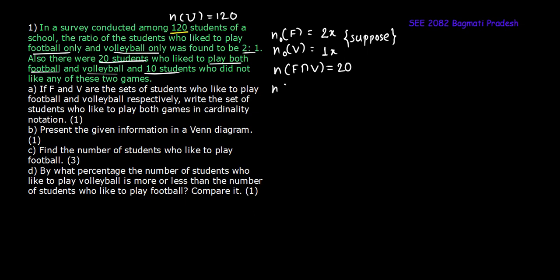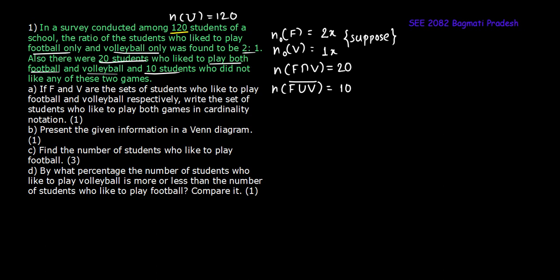So its notation would be (F union V) complement. F union V is either football or volleyball, so if we put complement, it would be neither football nor volleyball. So there were 10 such students among 120 students who liked neither football nor volleyball.